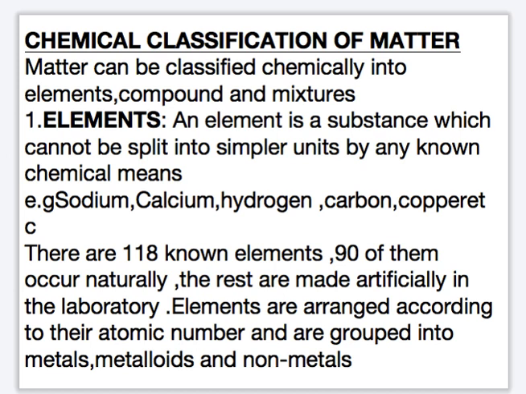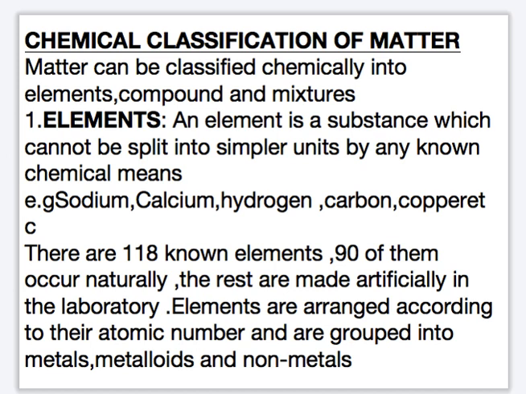There are 118 known elements, and 90 of them occur naturally, while the rest are made artificially in the laboratory. Examples of elements are sodium,